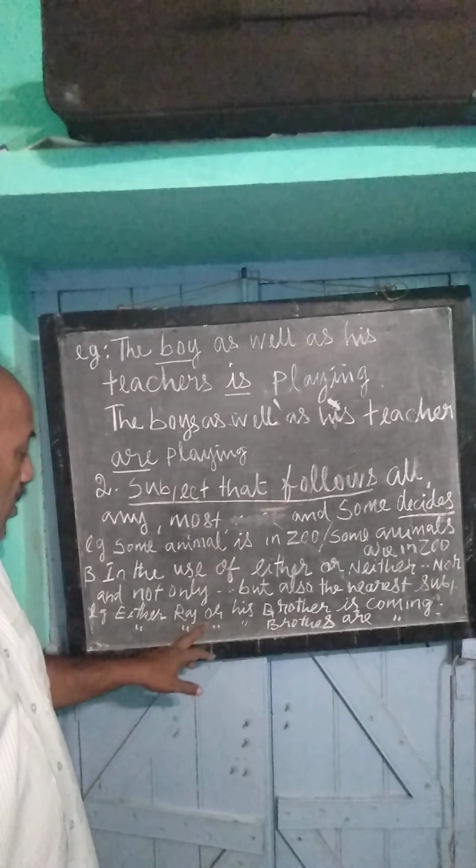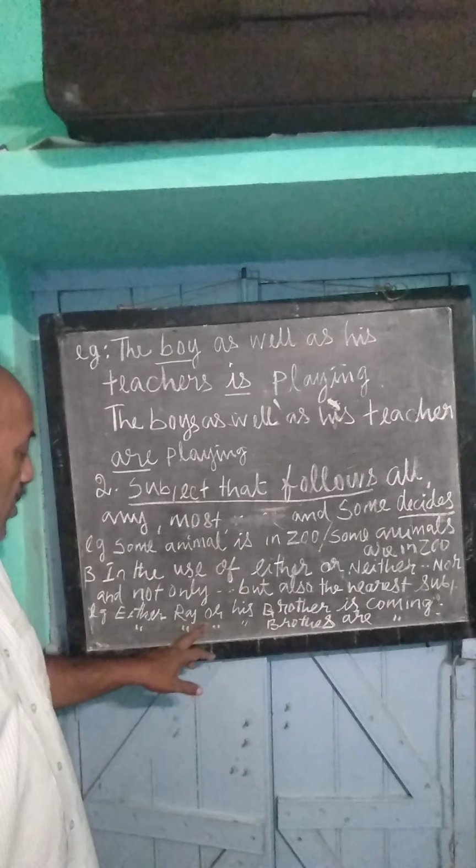So is is used. Now in the same way, the first subject is plural: the boys as well as his teacher. Teacher is singular, but the verb is plural, are playing. So the first subject, the boys, decides the verb, whether it is is or are. There is one rule: when as well as or along with is used, the first subject decides the verb form, whether singular or plural.